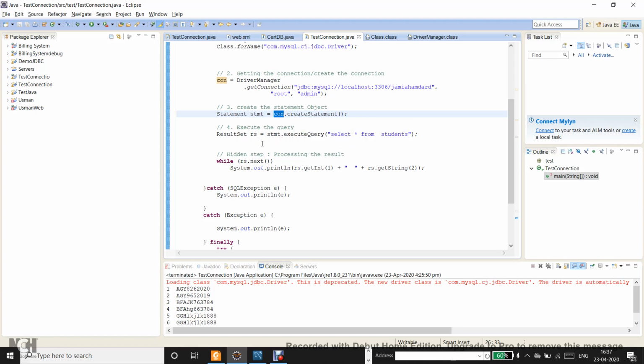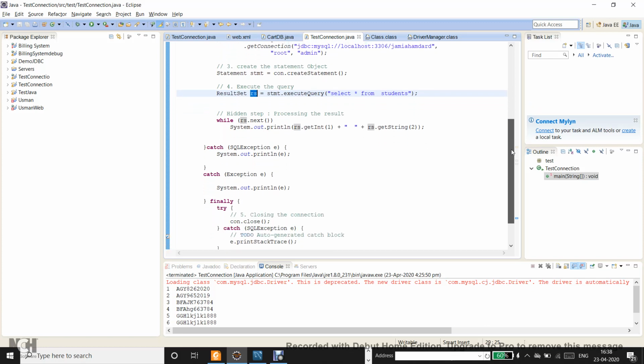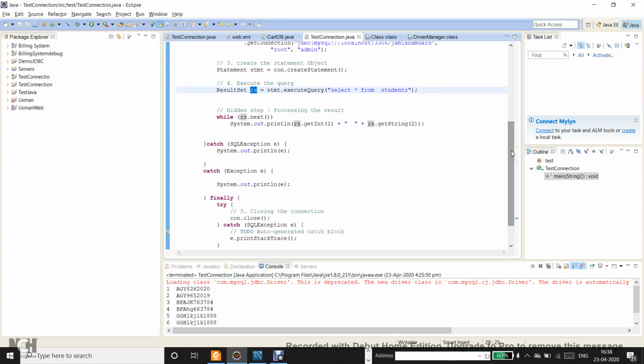Same with the result set, because it comes from the statement as a result of firing a query from the statement object. We can assume that when the program ends it's released and not holding your memory. Whenever the garbage collector routine runs, it will go.